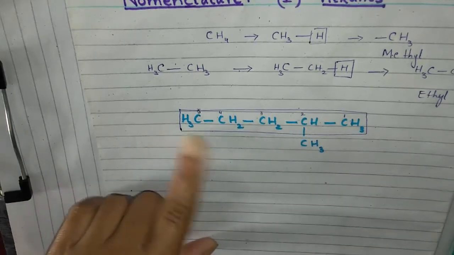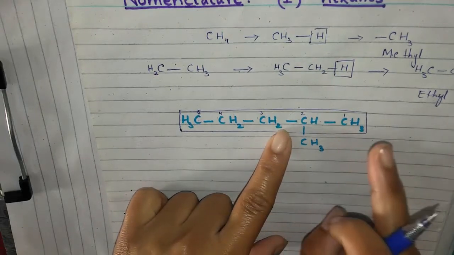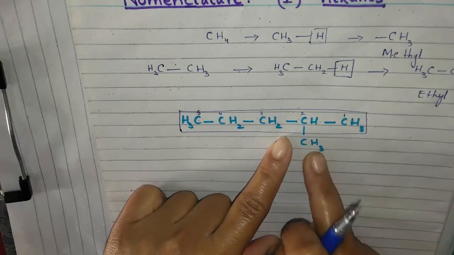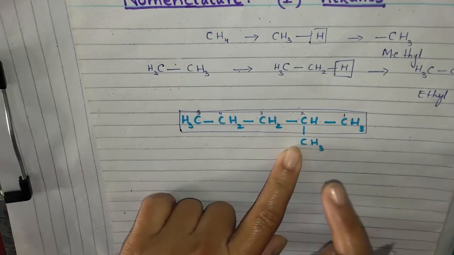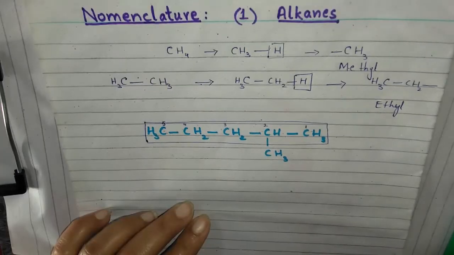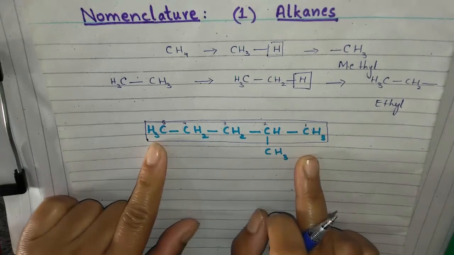This is our second rule: start numbering from that end of the hydrocarbon where the substituent or branch gets the least number. Next is to write the name of this hydrocarbon.